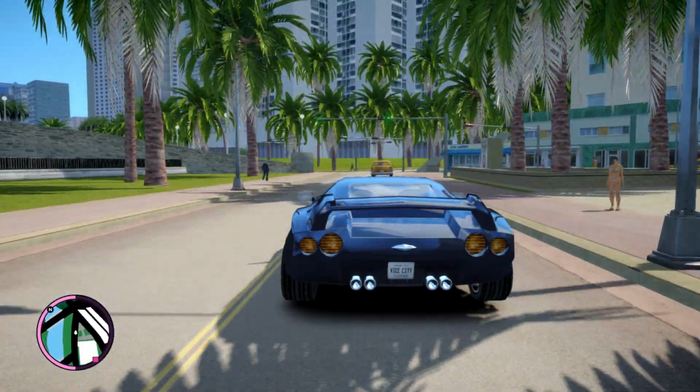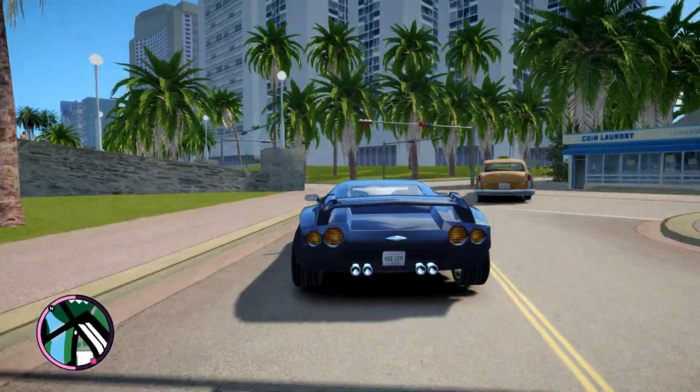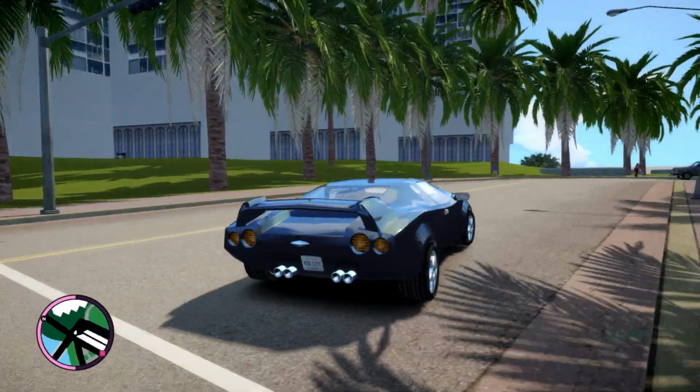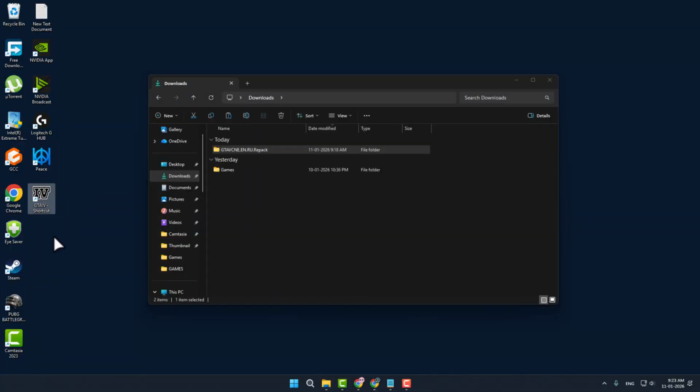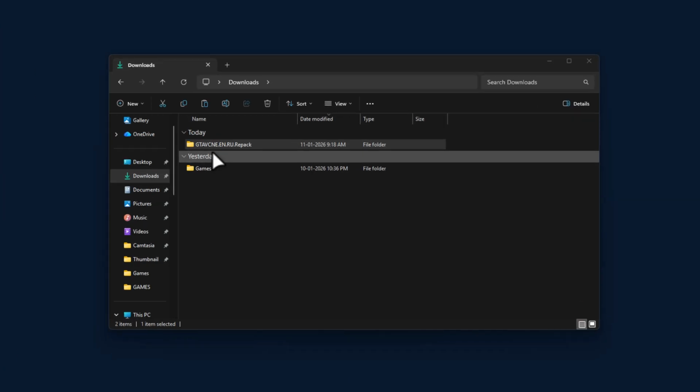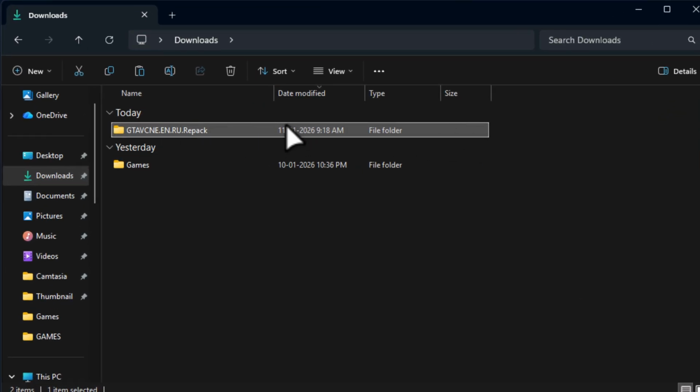In today's video, I'll show you how to install the GTA Vice City Next Gen Edition mod step by step without any errors. First, you need to have the clean unmodded copy of GTA 4 installed on your PC, and then check my video description for this mod link.